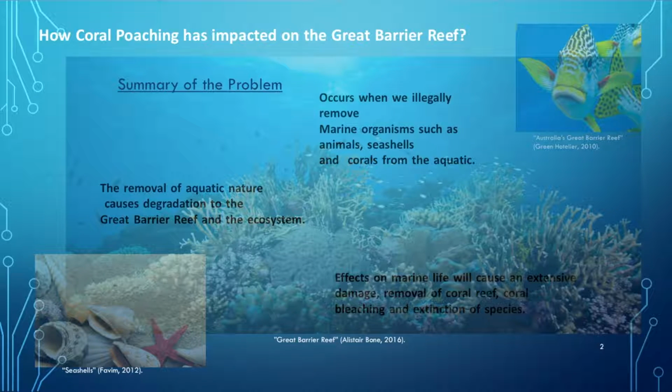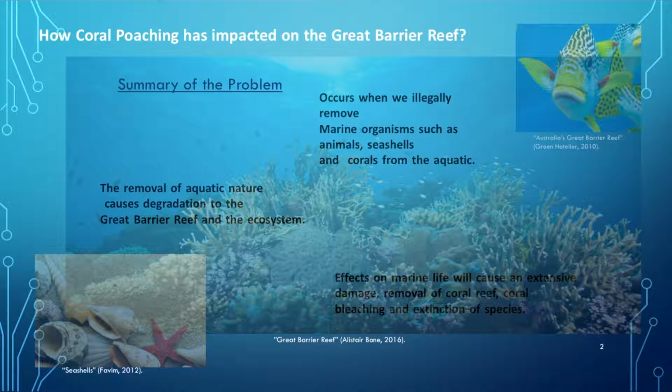Consequently, when this befalls, its effect on marine life will cause extensive damage: removal of coral reef, coral bleaching, and extinction of species. We humans are desensitized by issues that we cannot physically see. We believe our desire to domesticate exotic species like aquarium fish for our pleasure and amusement outweighs the need for a